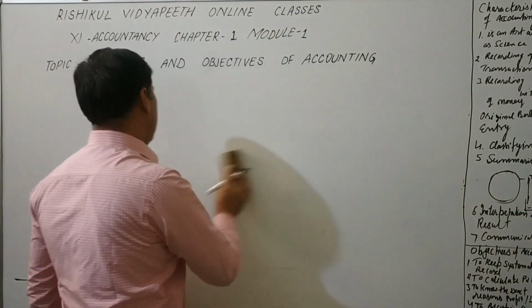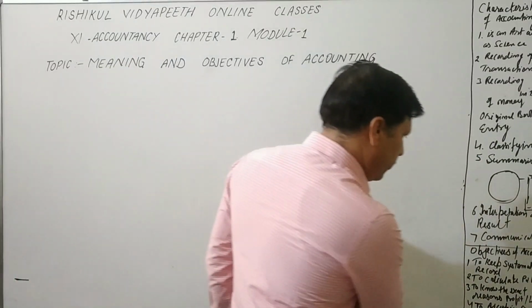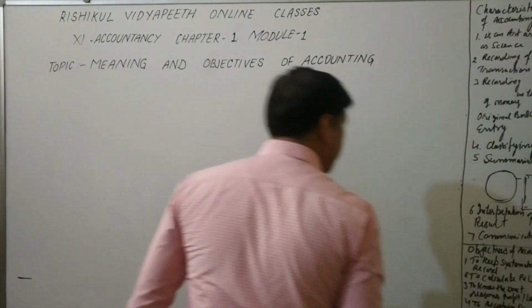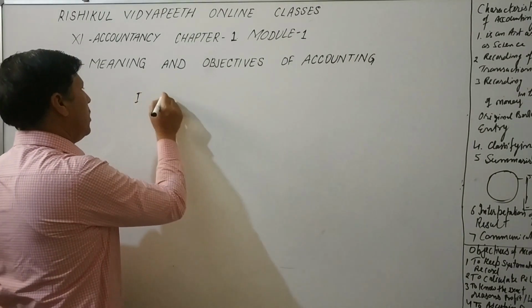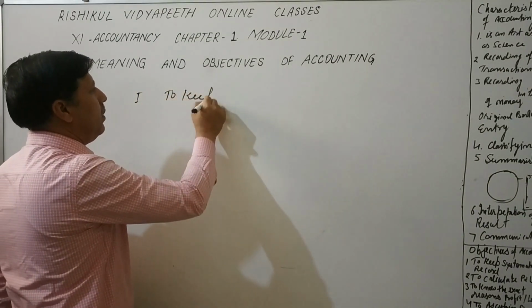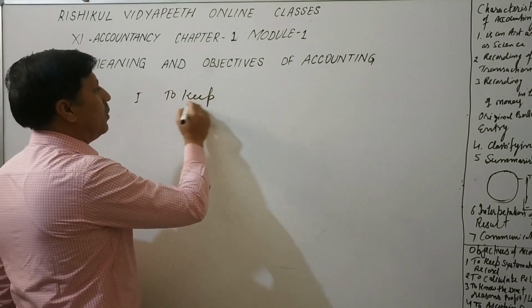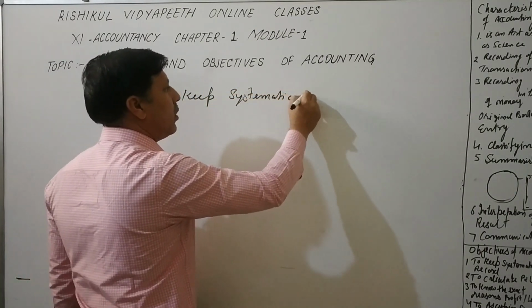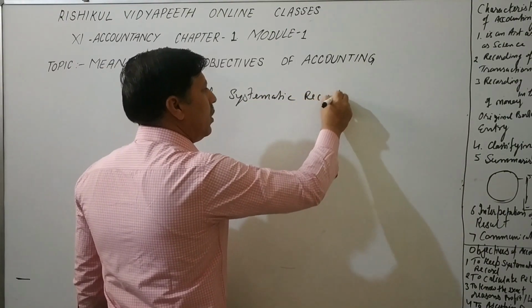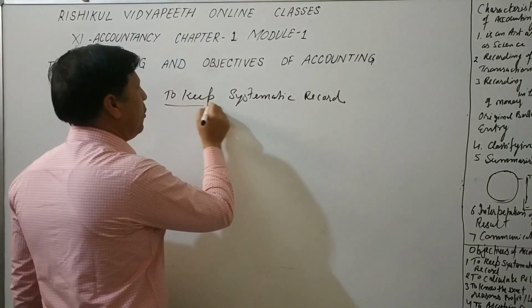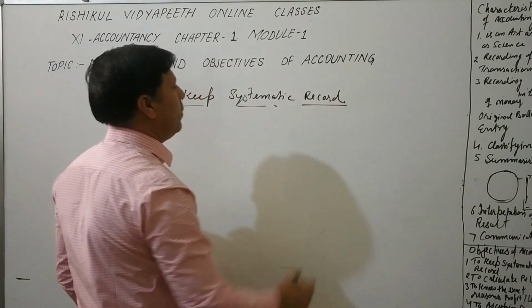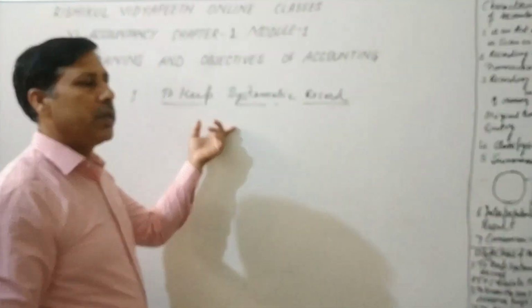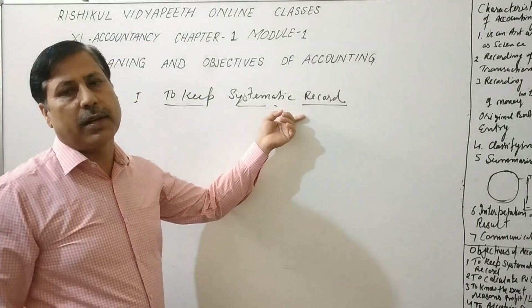Objective of accounting. First objective, to keep a systematic record. Accounting has the first objective to maintain the accounts and to keep the systematic record of the financial transactions.